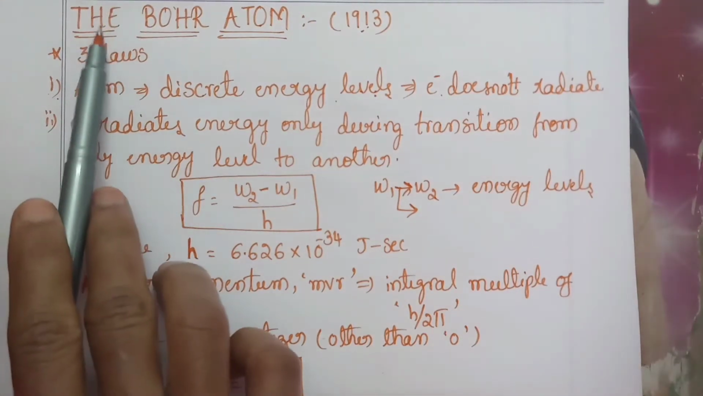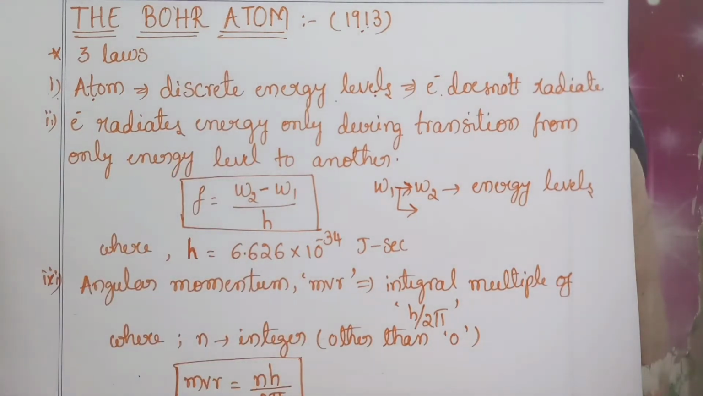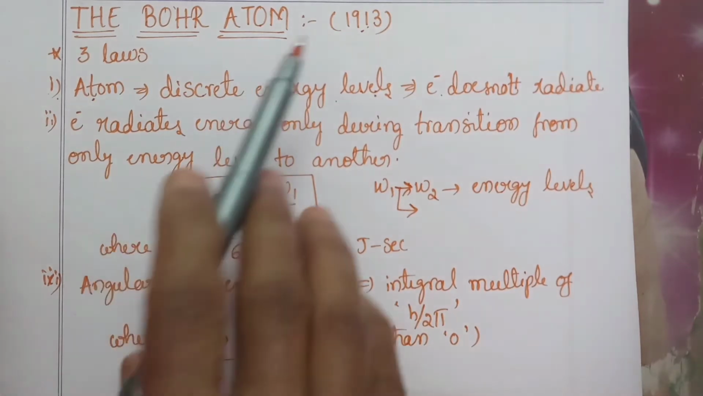Our today's topic is the Bohr atom. In our earlier discussion, we discussed the classical model, that is the Rutherford atomic model. In that, we believed that the atom should radiate energy continuously, which is not true. This difficulty was resolved by Bohr in 1913.